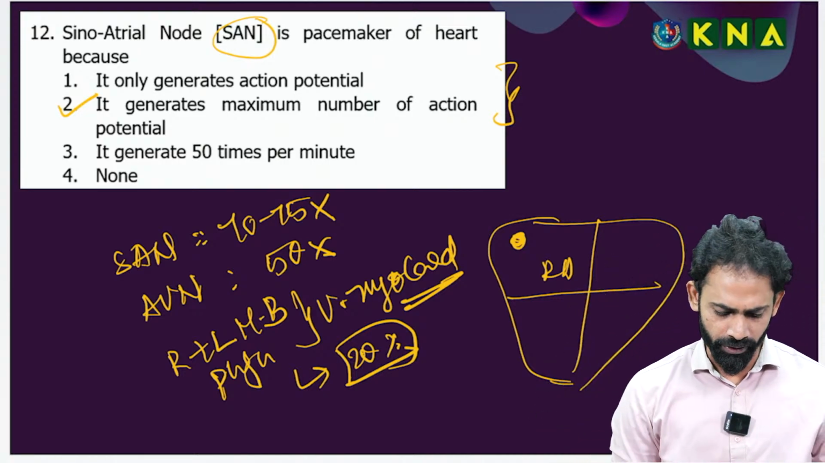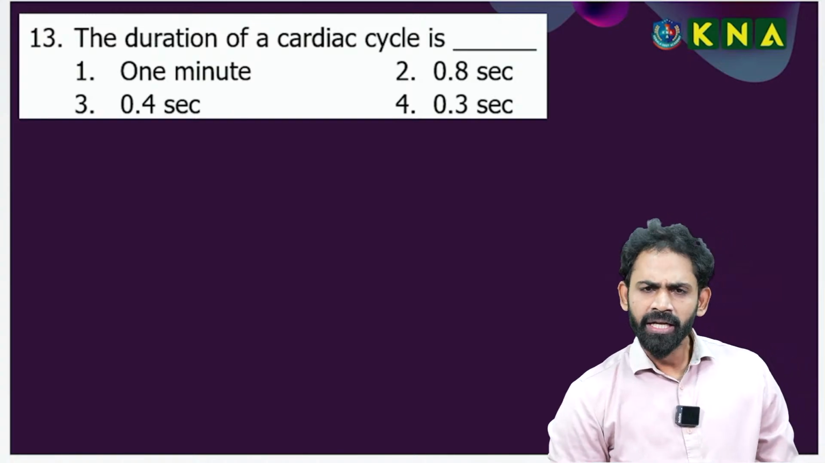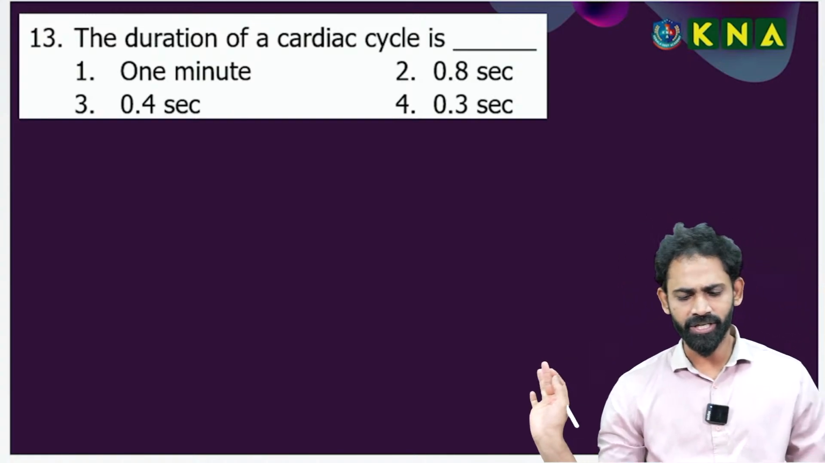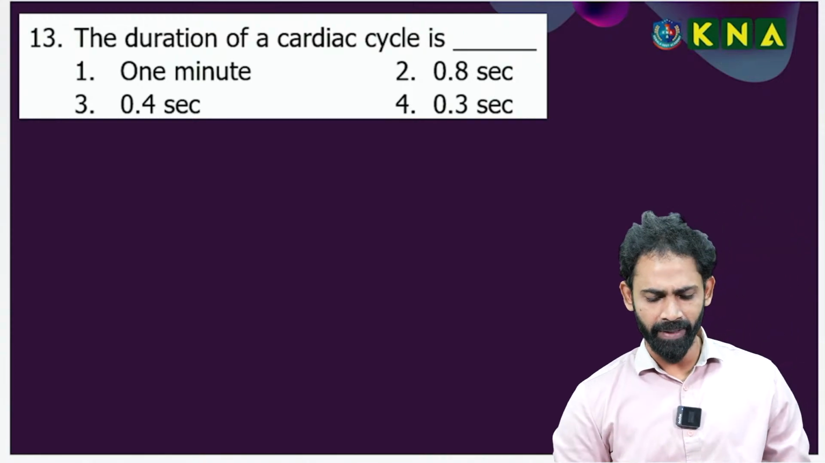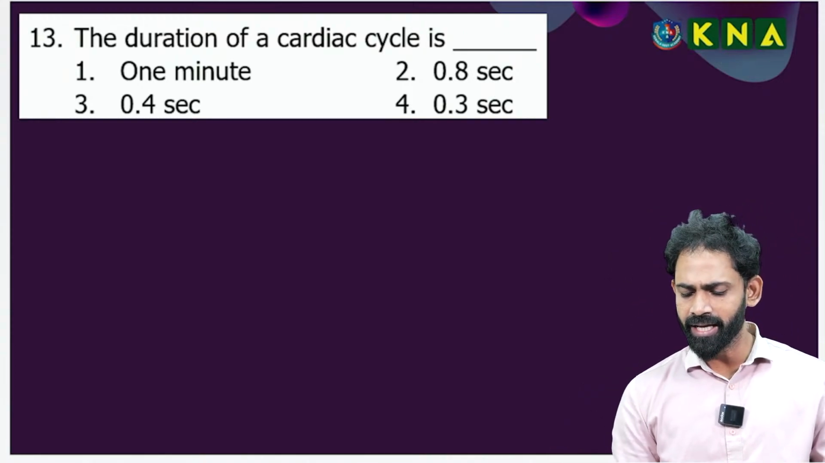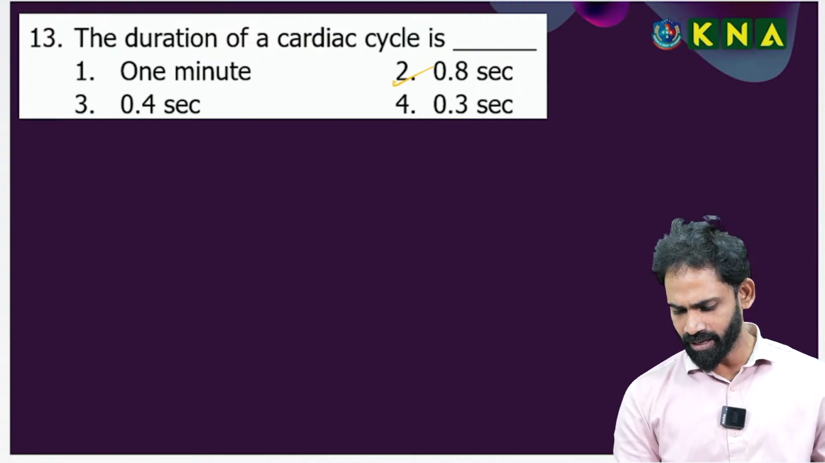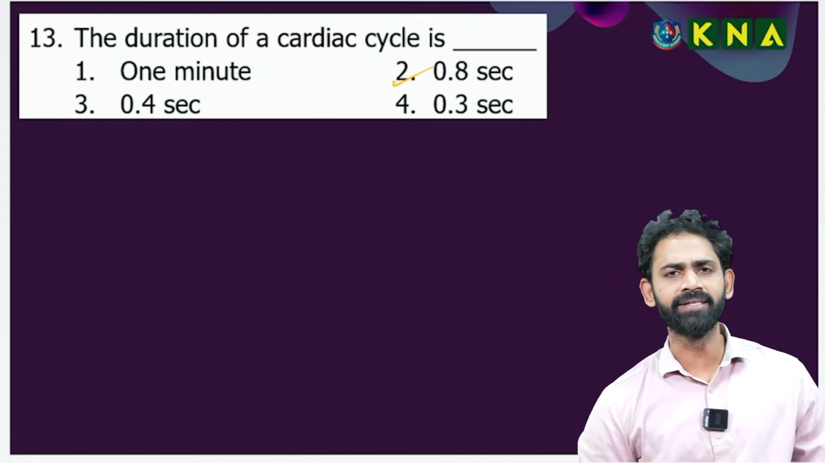Okay, going forward, next question. There is not much explanation, because it is highly conceptual. However much I say, something will remain. Duration of the cardiac cycle is 0.8 second. Option 2, I am going with 0.8 second.